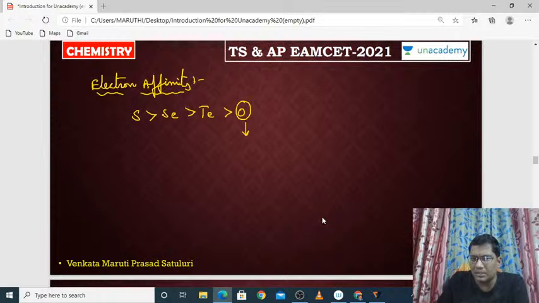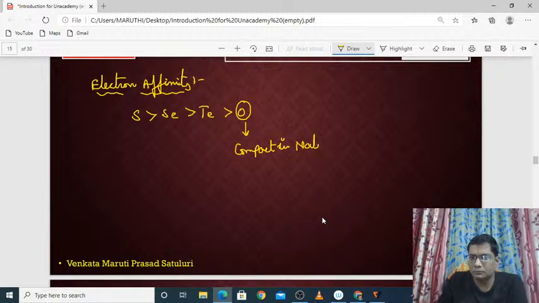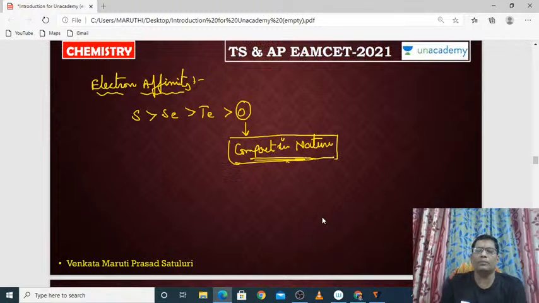Because oxygen is very compact in nature. The atomic size is very less and the total atom is compact in nature. That's why electron affinity is very less compared with sulfur, selenium and tellurium. That's all. And the next one is,